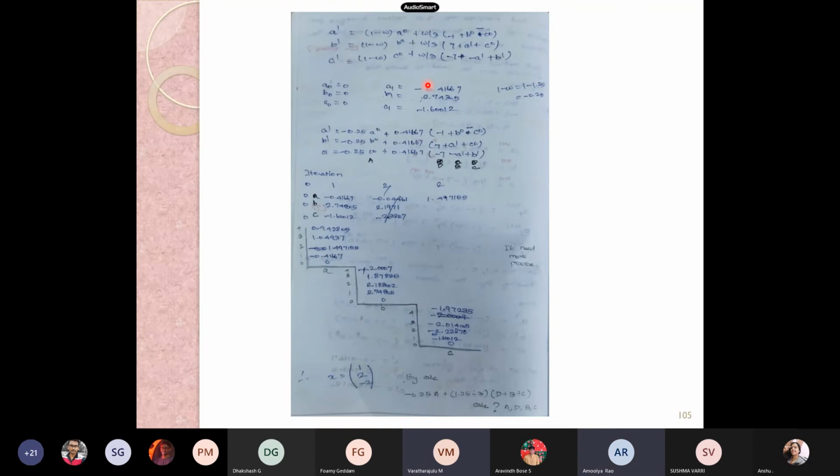So A4 is minus 0.94281. Minus or plus? Sorry, plus 0.94281. Very good. Initially, doing it this way will be very hard. Once we are very familiar with these mathematical calculations, getting the results is very easy. Making you understand via this platform, that is through Teams, is very hectic.